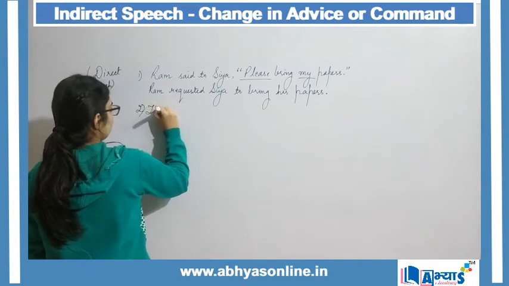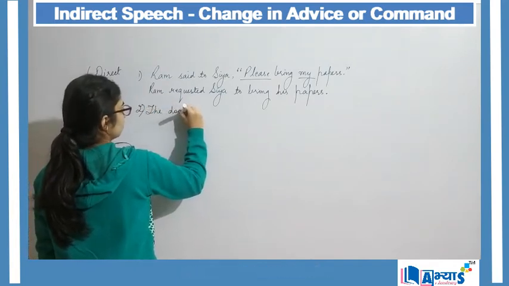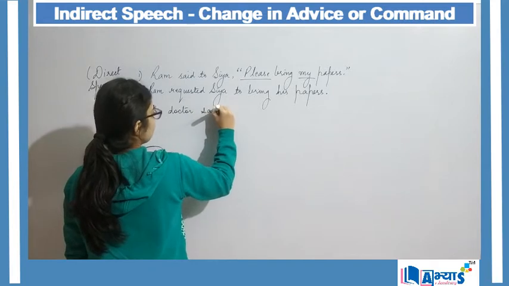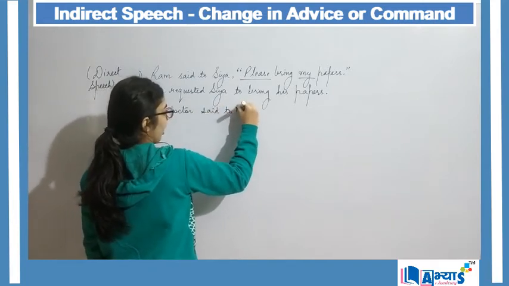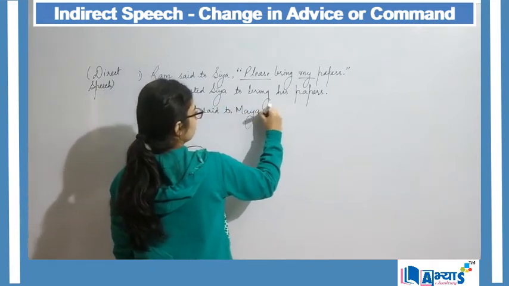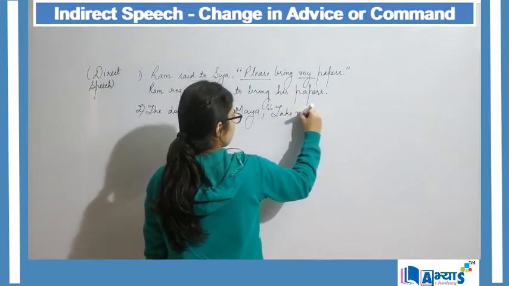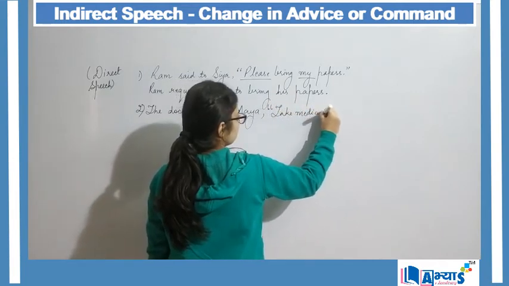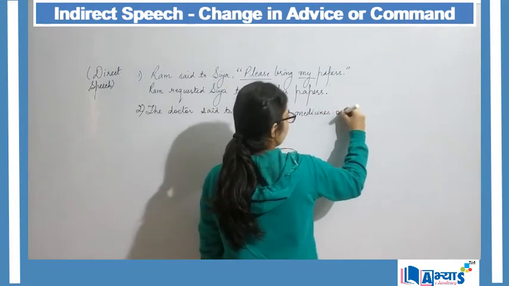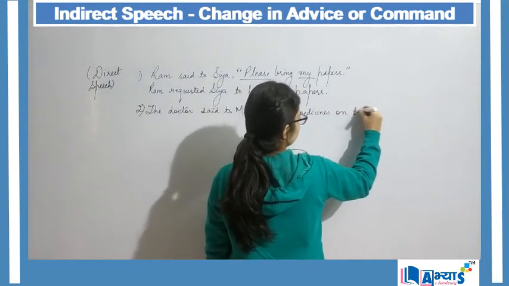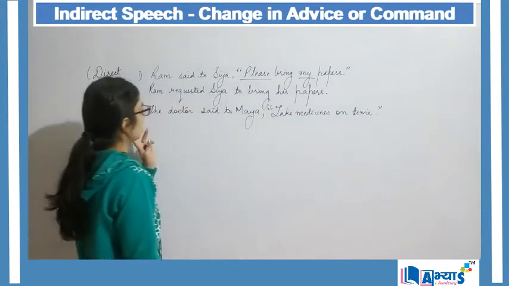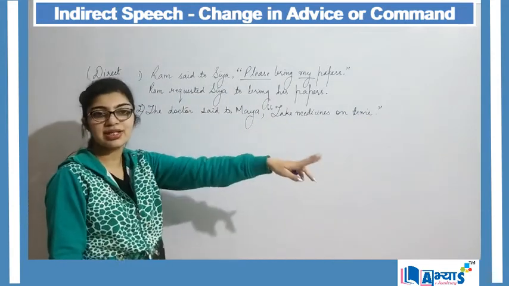The doctor said to Maya, take medicines on time. The doctor said to Maya, take medicines on time.